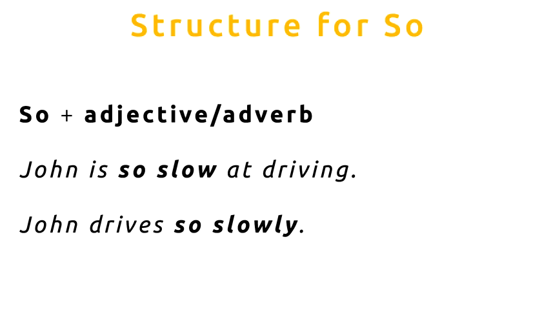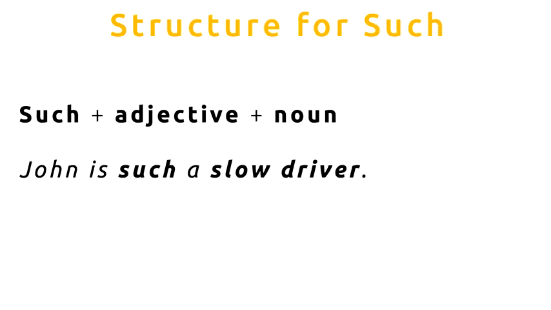Now let's look at such. Such actually has two structures. Here's the first. Such plus an adjective plus a noun. So this is one of the big differences between so and such. It's a very different structure. So look at this example. It's similar to the one we just looked at. John is such a slow driver.